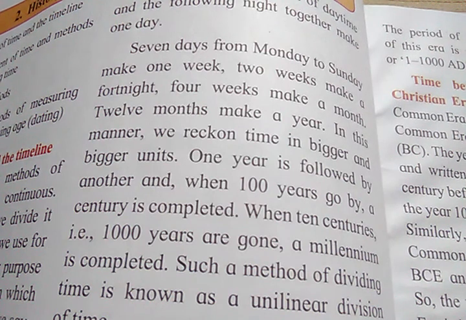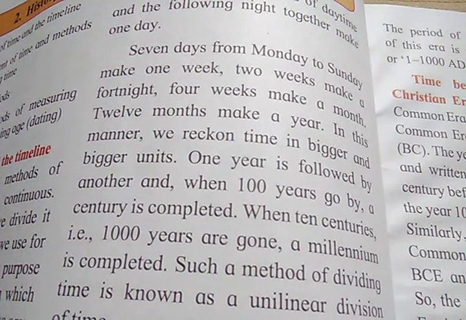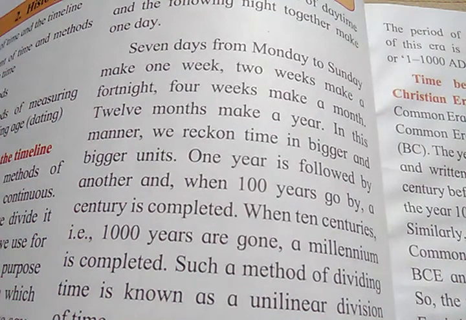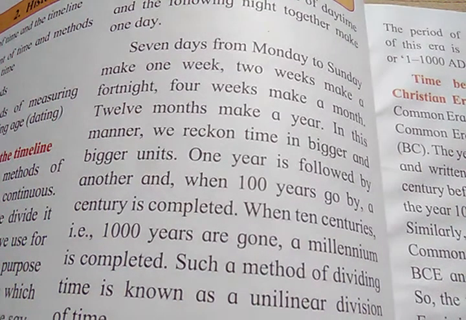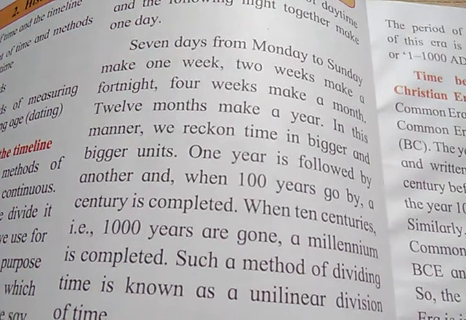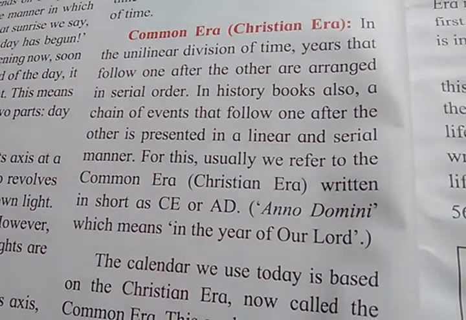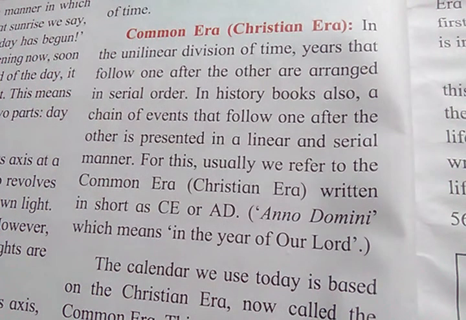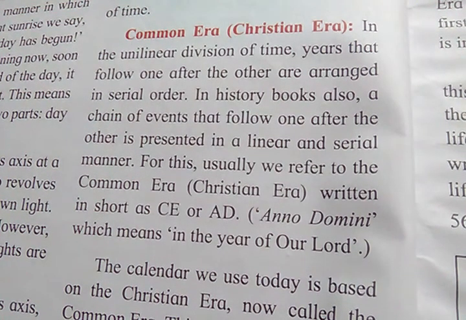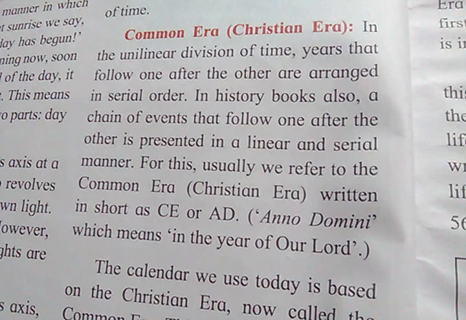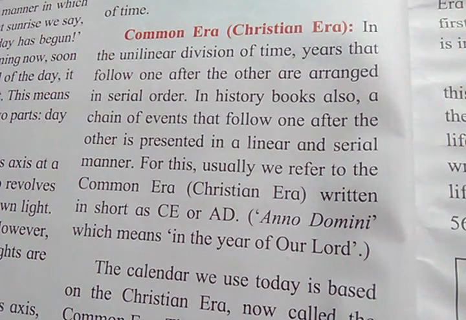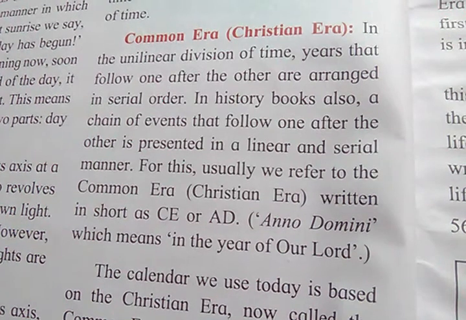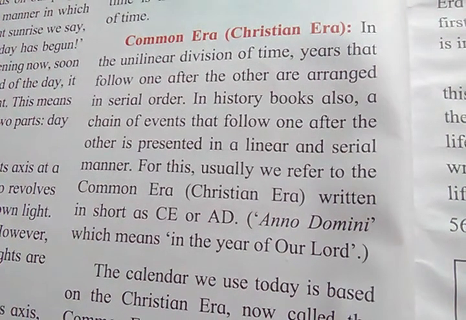When 10 centuries, that is 1000 years, are gone, a millennium is completed, and such a method of dividing time is known as unilinear division of time. In the unilinear division of time, the years that follow one after another are arranged in serial order. In history books also, a chain of events that follow one after other is present in a linear and serial manner.